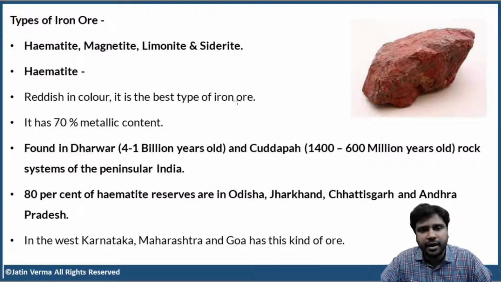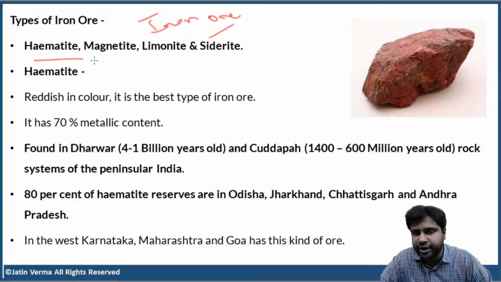So, let us first start with iron ore. Now, iron ore is of four types: hematite, magnetite, limonite, and siderite. So, what are we going to study? Where are these located? Which states have the highest content of the different types of iron ore? Where do we have iron ore mines? That is what we are going to study.